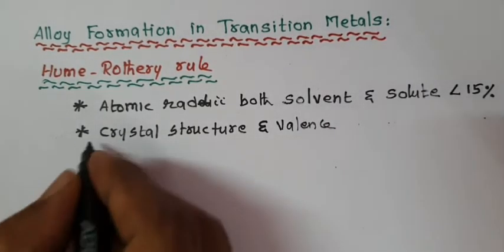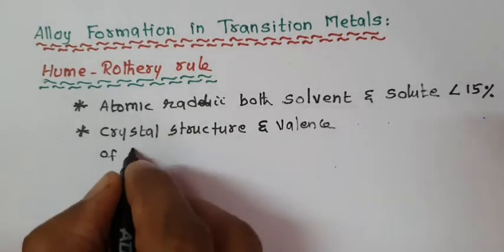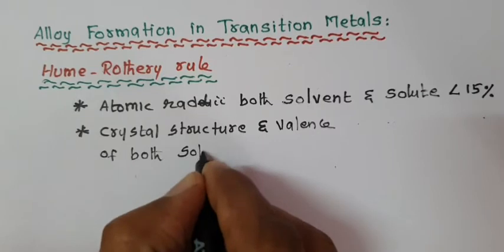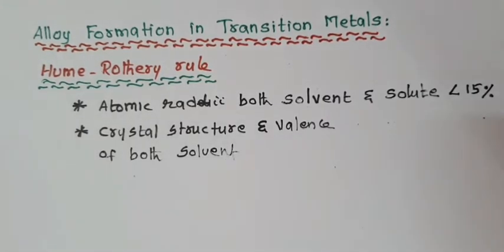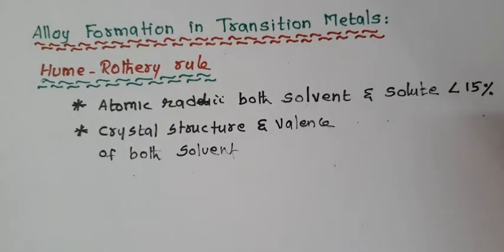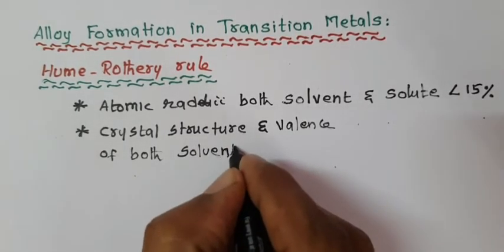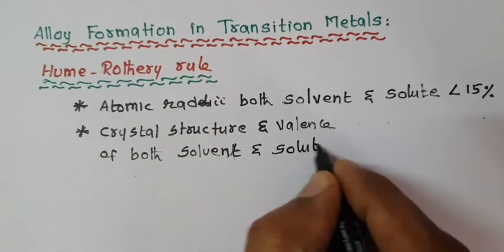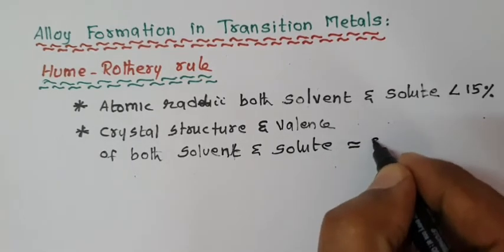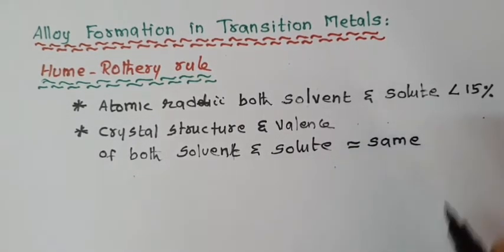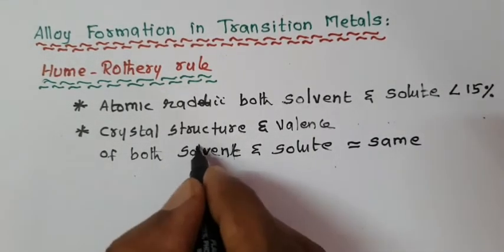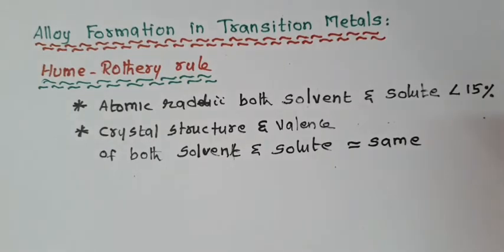The crystal structure and valencies of both solvent and solute must be the same.